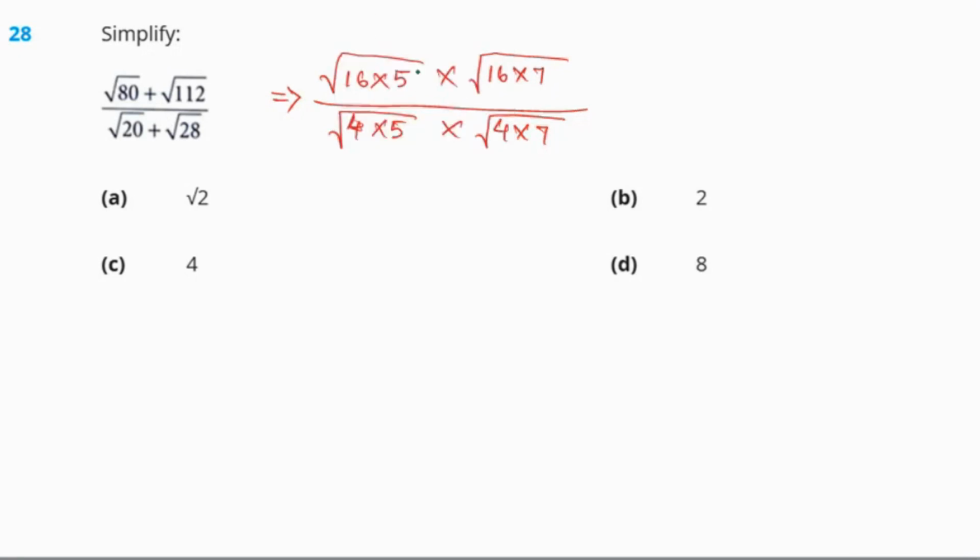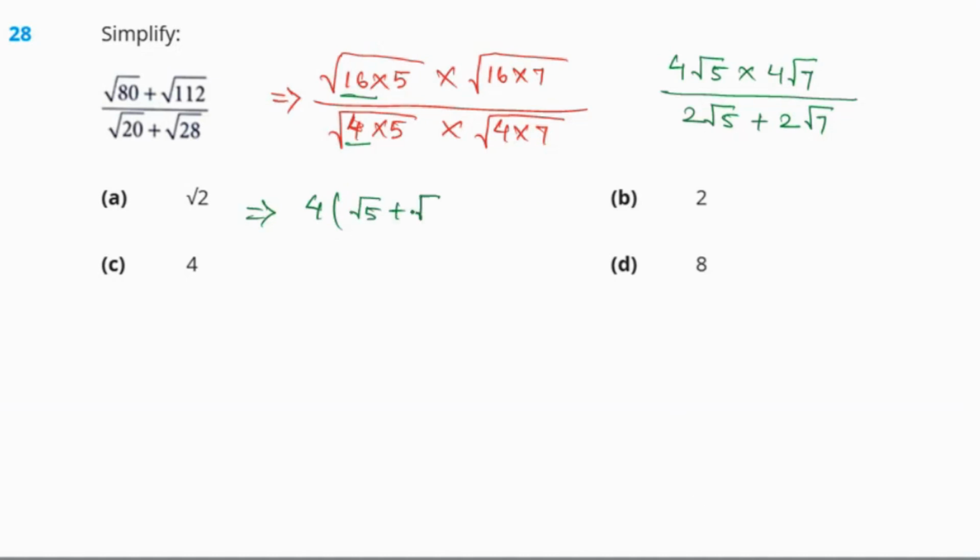Now we can see that 16 and 4 are perfect square numbers. So when we solve the root, we will be getting 4 root 5 plus 4 root 7 by 2 root 5 plus 2 root 7. Now from this we can take 4 as common, so we get root 5 plus root 7. And if we take 2 as common, we get root 5 plus root 7. Root 5 plus root 7 we can cut. This we can cut 2 times. So our answer needs to be option B, 2.